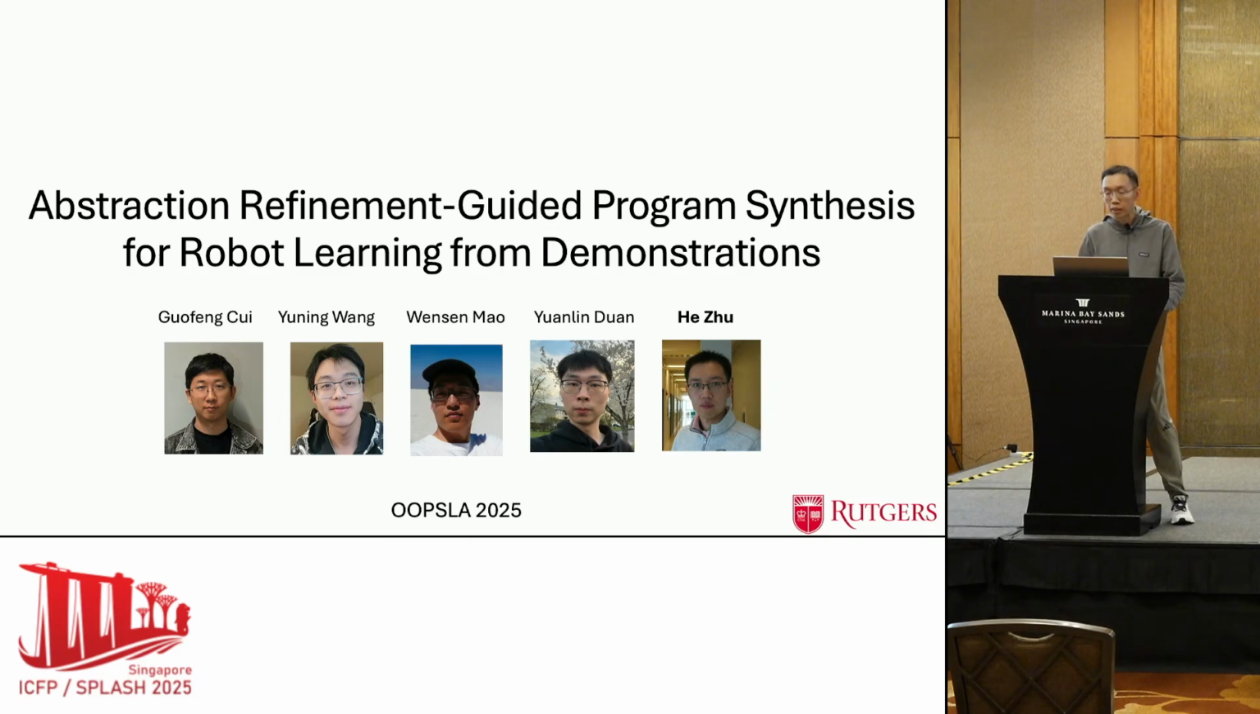Robots can learn from examples, but understanding how a demonstration works and what kind of abstraction can generalize from the demonstration is still a hard problem. Our work, Abstraction Refinement-guided programming synthesis, tackles this challenge.